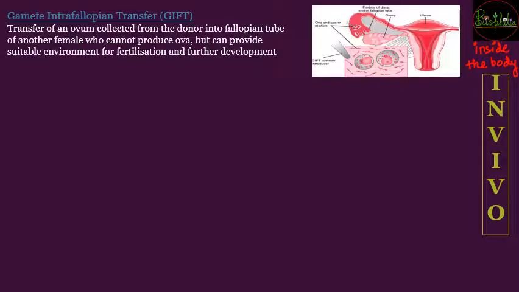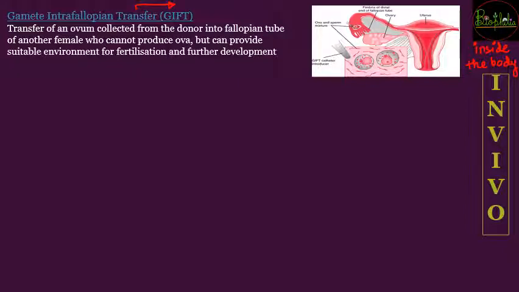Now let's see the in vivo techniques. So what is in vivo? Fertilization is going to occur inside the female body. So if fertilization is inside the female body, then the techniques change. First is going to be gamete intrafallopian transfer, shortened as GIFT.